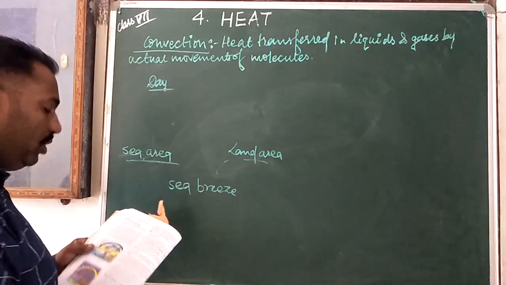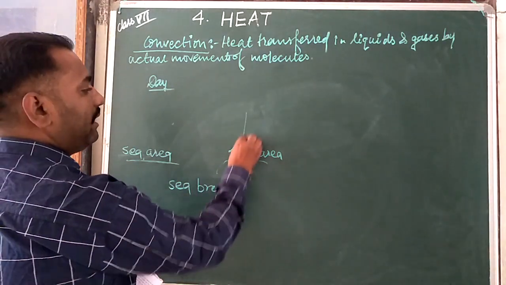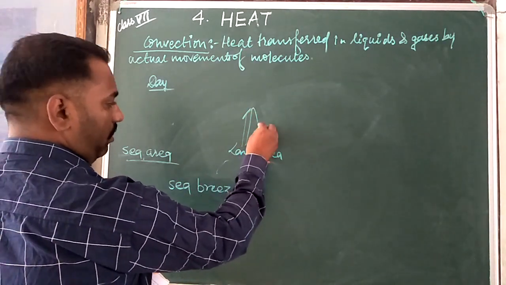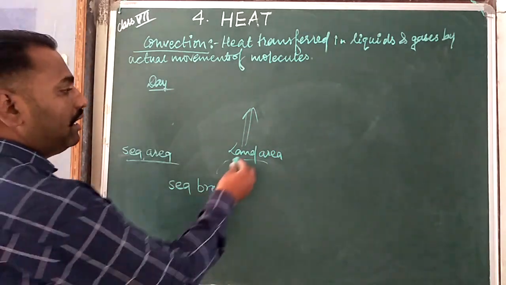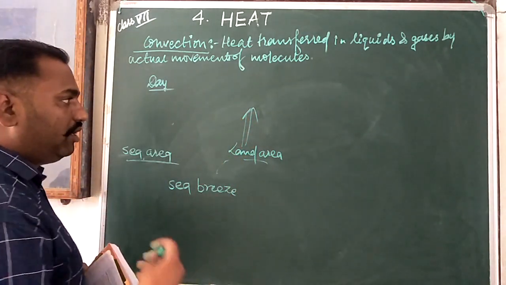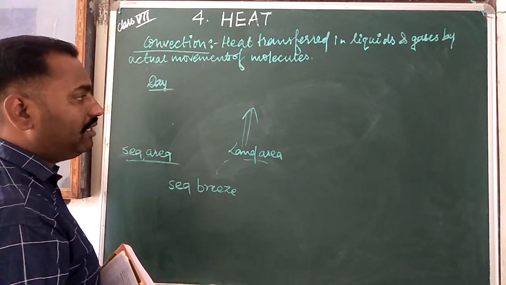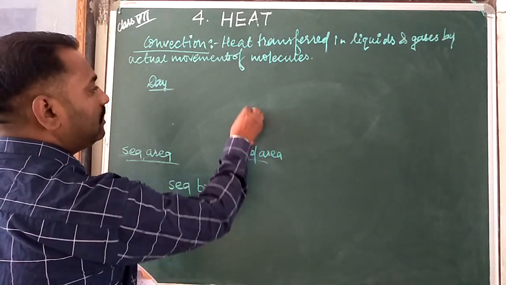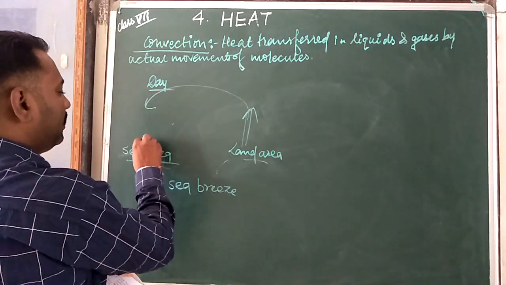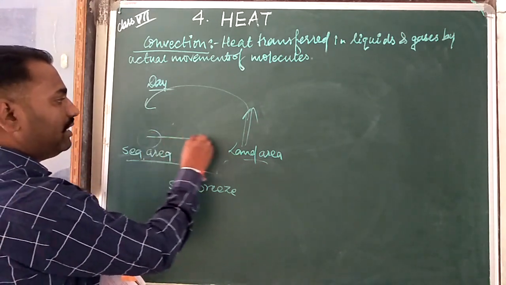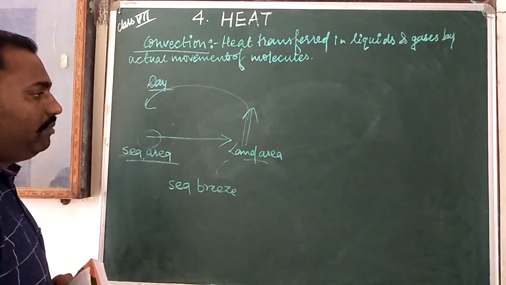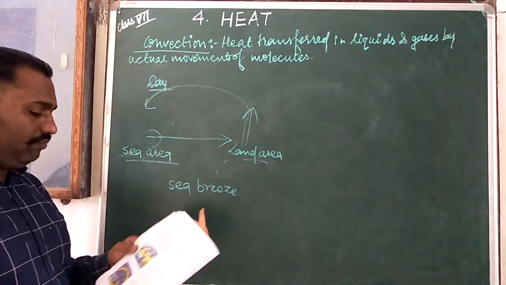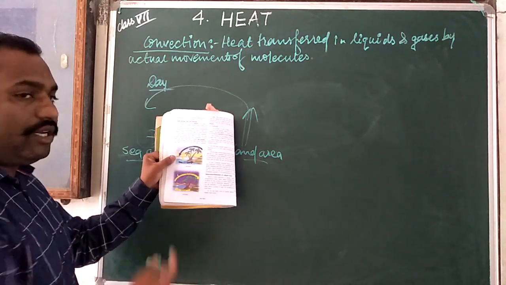Sea area. Okay. So during the daytime, the land air is just getting hot and leaves that place of the land area, and the colder air takes its place. That's why the colder air will go to the land area. So you can see the diagram here.